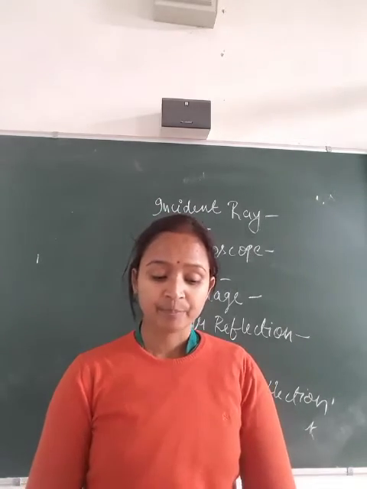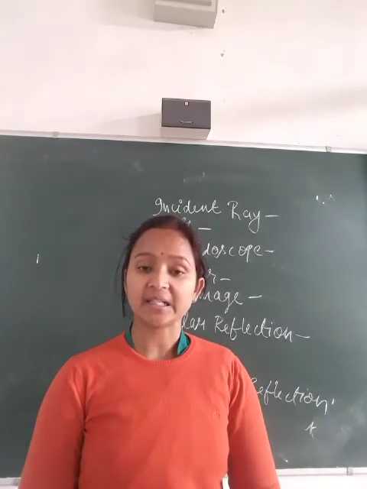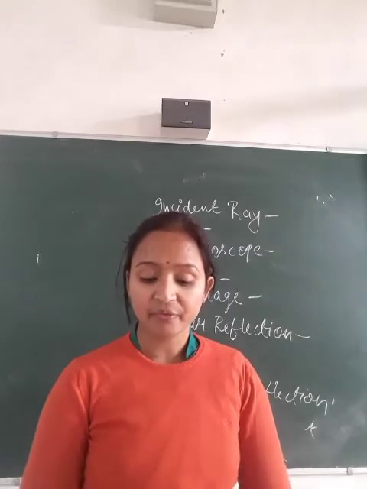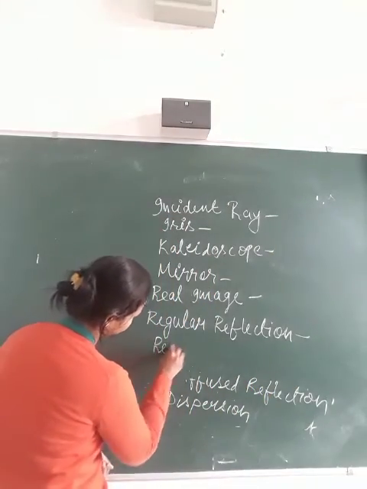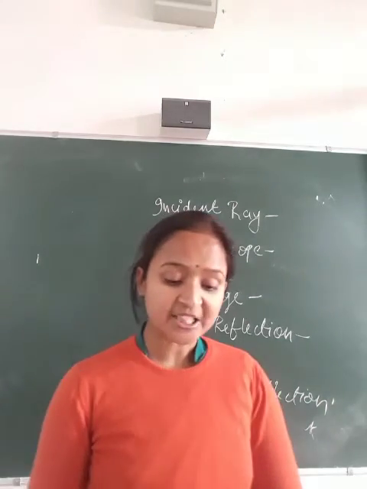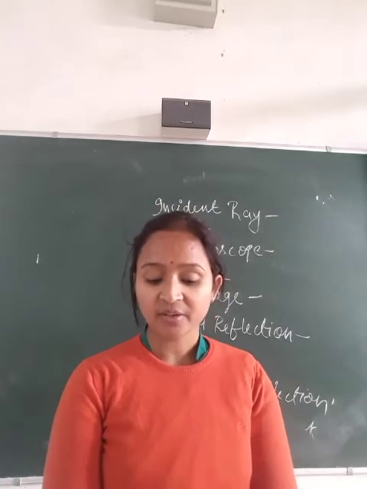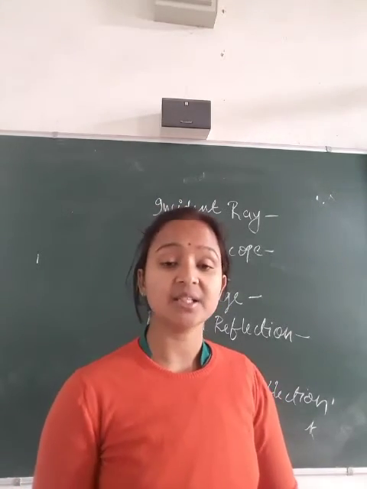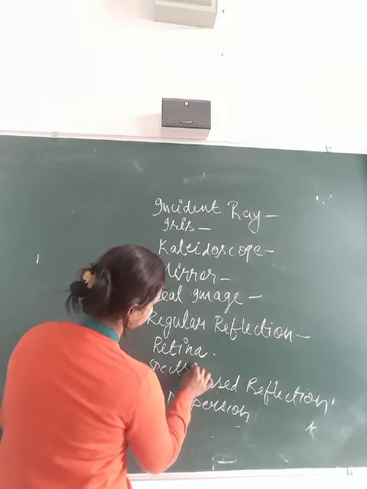Retina. A hemispherical light sensitive screen at the back of the eye on which the image is formed is called the retina. And spectrum. A band of seven colors formed on the screen when white light splits into seven colors is called the spectrum.